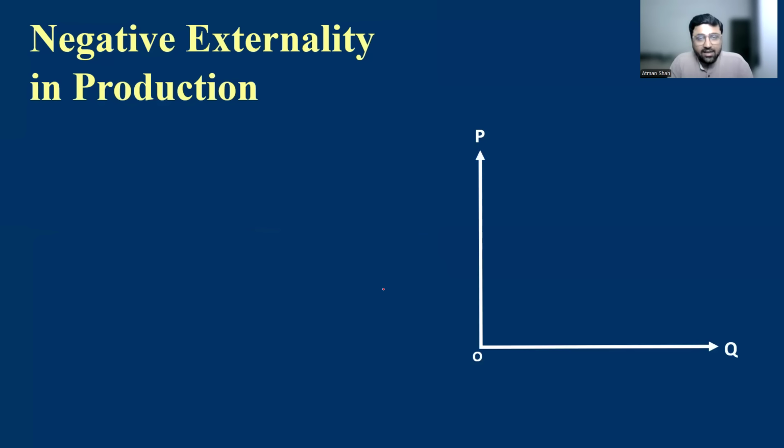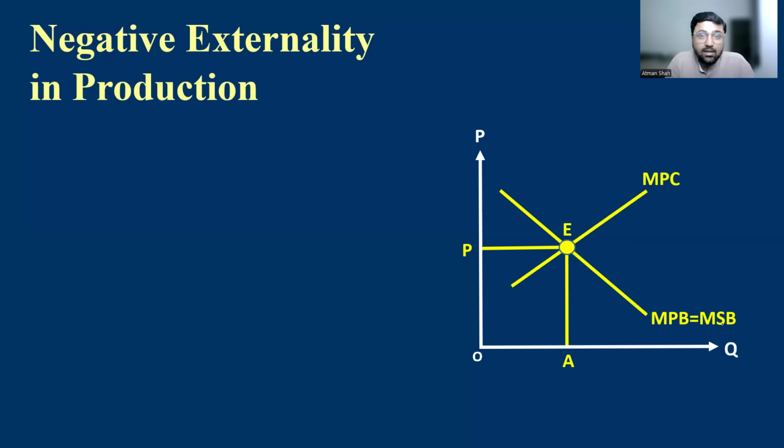Let's see with the help of a diagram again. Since there is no negative externality in consumption, MPB is equal to MSB. This is MPC. The free market equilibrium is E. Price is OP and output is OA. Now, if we consider the marginal social cost for each level of output, the marginal social cost is higher than marginal private cost, and therefore the marginal social cost curve is to the left of the MPC. So the new equilibrium point is K, the new equilibrium price is OS, and the new equilibrium output is OC.